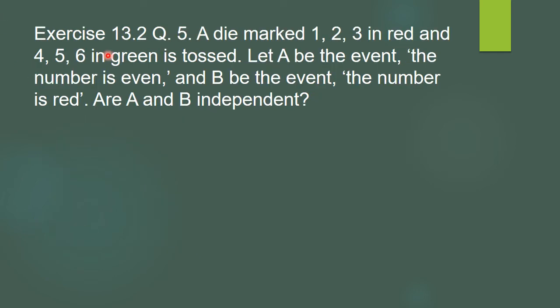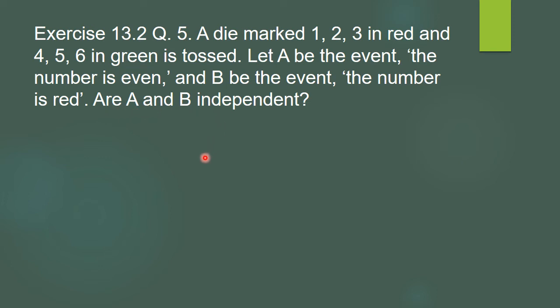That is exercise 13.2, question number 5. A die is marked 1, 2, 3 in red color and 4, 5, 6 in green, and is tossed. Let A be the event that the number is even and B be the event that the number is red. Are A and B independent?